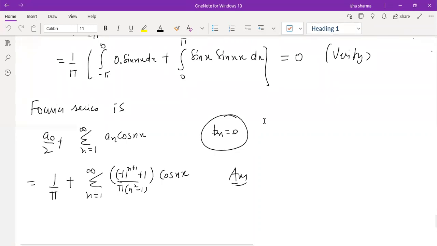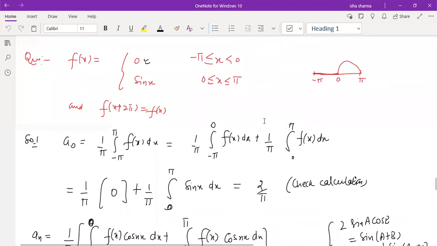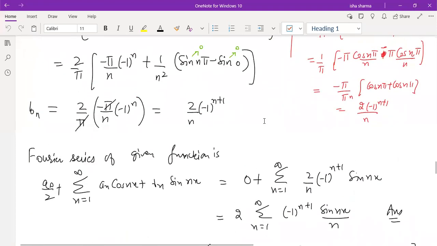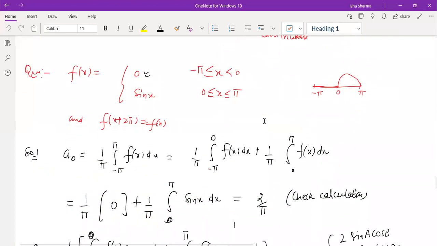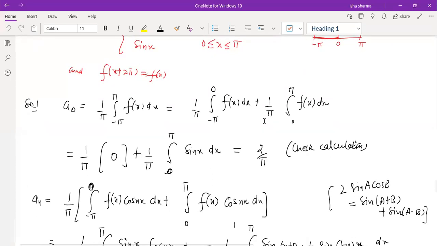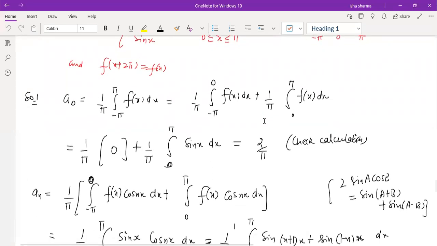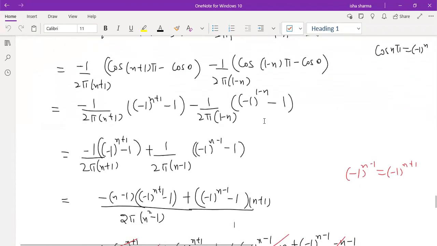Okay. Yeah, so we were supposed to find the Fourier series expansion of this function, which was defined piecewise. From minus pi to 0 it was 0, and from 0 to pi it was sine x, and this was given to be a periodic function. So we computed a naught, and a naught turned out to be 2 by pi. Then we computed an.